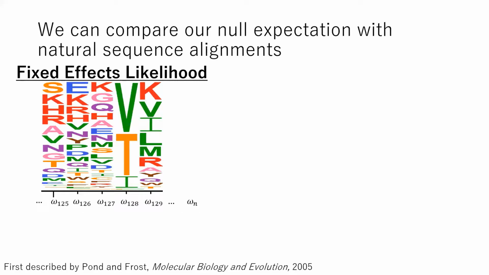And there are 3 overall approaches for this comparison, but I will be only describing 2. So in a fixed effects likelihood approach, you individually estimate a value of omega for each site. But the drawback of this approach is that for larger proteins, such as influenza hemagglutinin, which has 565 sites, you need to make 565 different and independent estimates of omega. And as a result, you need a very stringent cutoff for statistical significance to satisfy the constraints for multiple hypothesis testing. And this stringency tends to lead to a high number of false negatives.